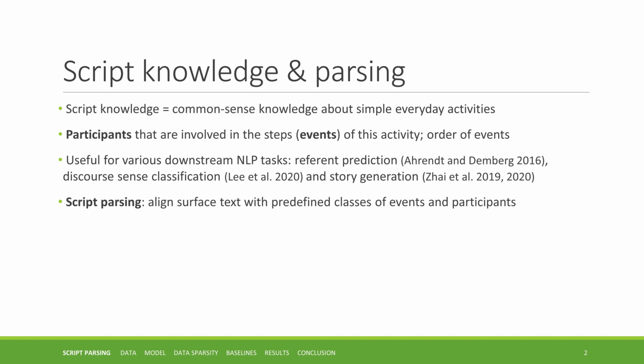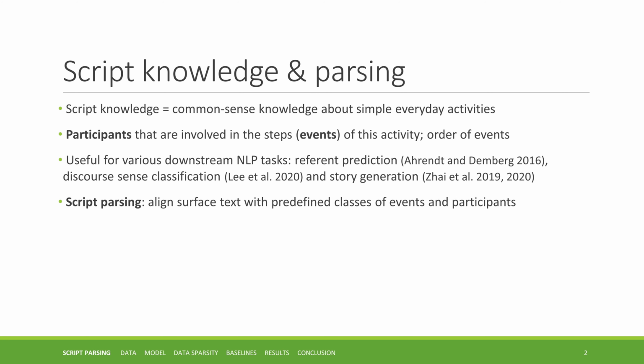Let's start with some background. Script knowledge is a category of common sense knowledge about how people perform simple everyday activities. It encompasses participants that are involved in each event of this activity and the order of these events. A good command of script knowledge has been shown useful for various downstream NLP tasks. A crucial step for exploitation of script knowledge is script parsing, which is the task of aligning surface text with predefined classes of events and participants.